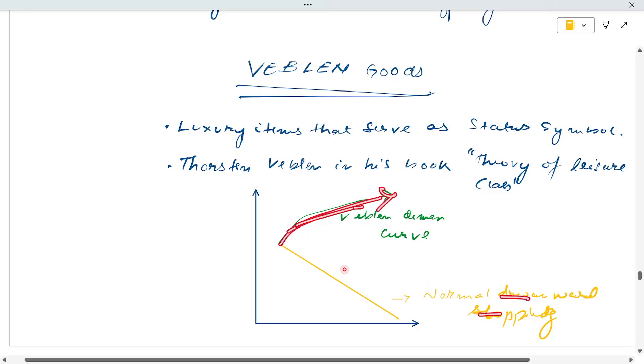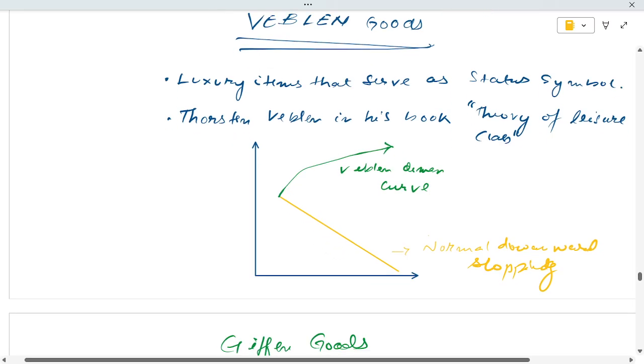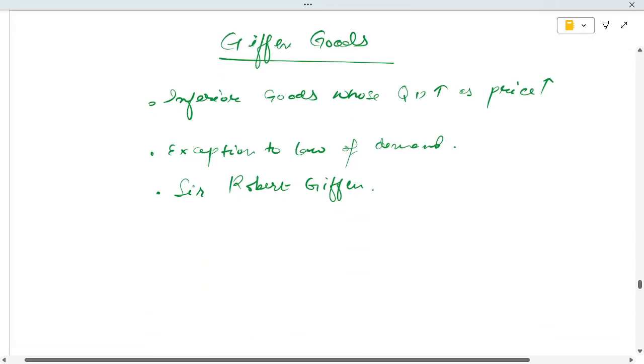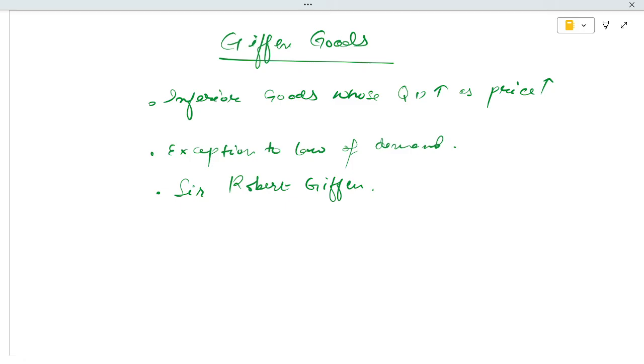In normal goods the curve is downward sloping. Giffen goods are inferior goods whose quantity demanded increases as price increases, which is an exception to the law of demand. A real-life example is a kind of staple food; Giffen goods are inferior goods where, when price increases, quantity demanded increases.